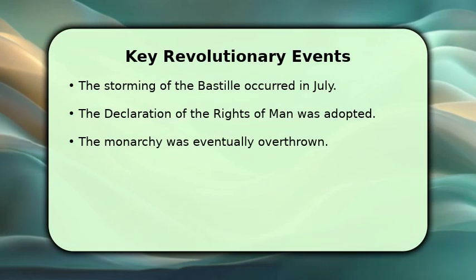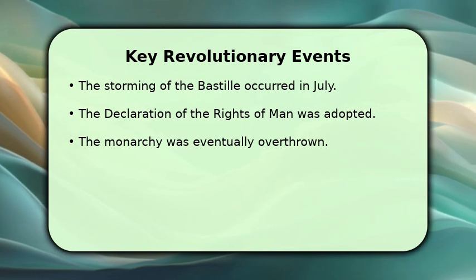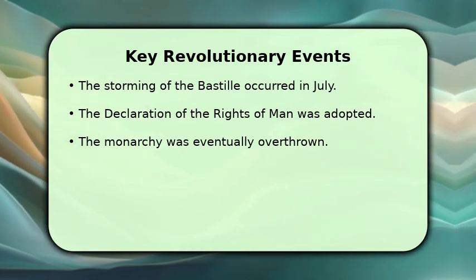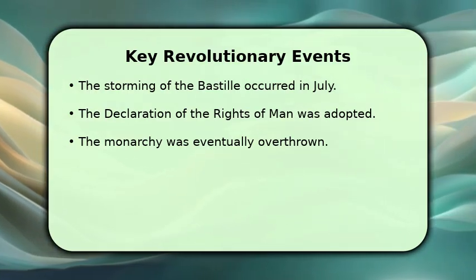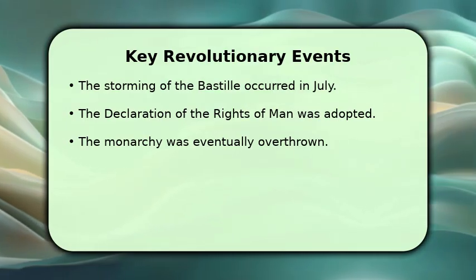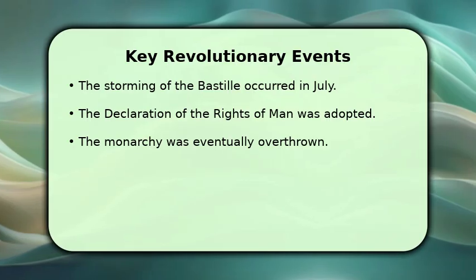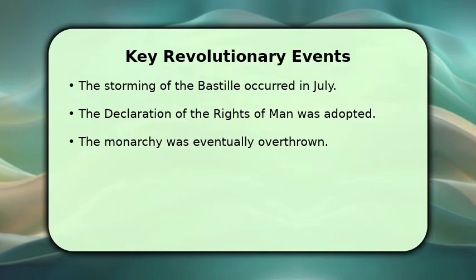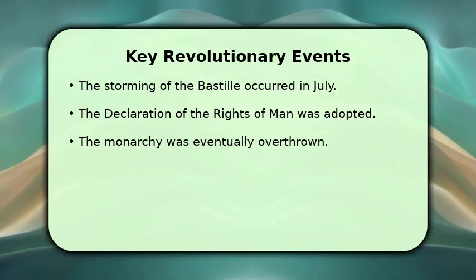The revolution saw many dramatic events. The storming of the Bastille in July symbolized the start of the uprising against royal authority. Soon after, the Declaration of the Rights of Man and of the Citizen established fundamental freedoms. The monarchy was ultimately abolished, leading to the establishment of a republic. This era also included the intense and often violent Reign of Terror, a time of significant political purges.